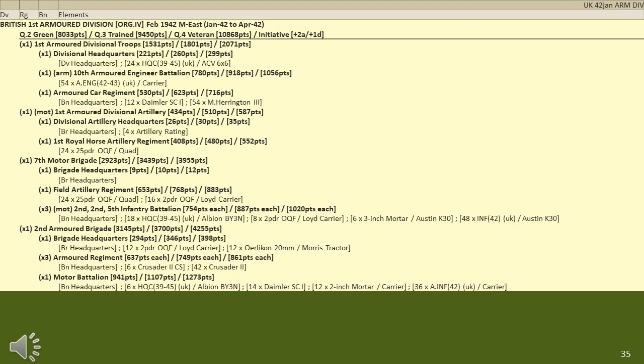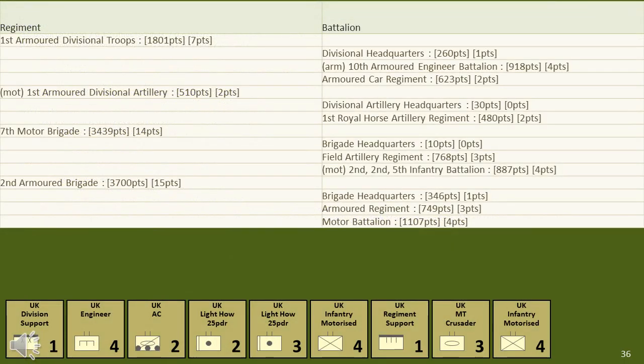Early in 1942, the Armoured Division did experience some major changes. In this case, it's what's called the Org 4 changes. This was probably due to assets being removed for operations in Syria. In this Org change, the British increased their artillery but removed their anti-tank and anti-aircraft battalion. The motor infantry battalions in the armoured brigades lost some formations.